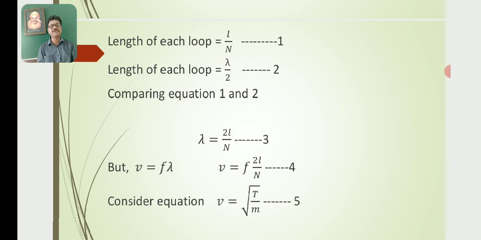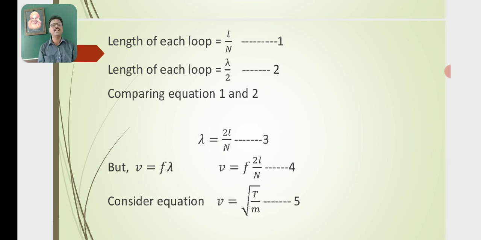So the distance between two successive nodes or antinodes must be equal to lambda by 2, that means half of the wavelength. The length of two segments must be equal to the wavelength of the wave. Comparing the above two equations, 1 and 2, we get lambda is equal to 2L by n. Let this be equation number 3.